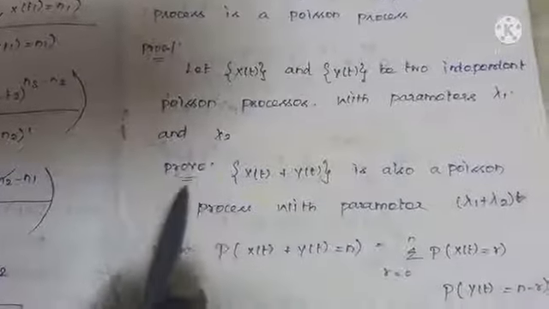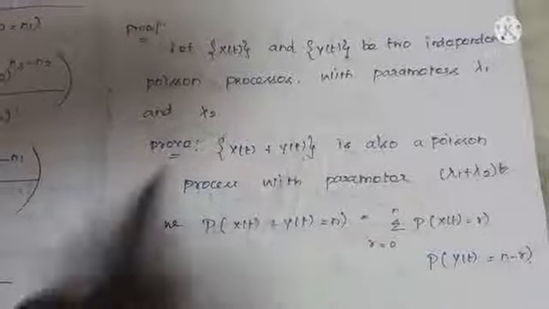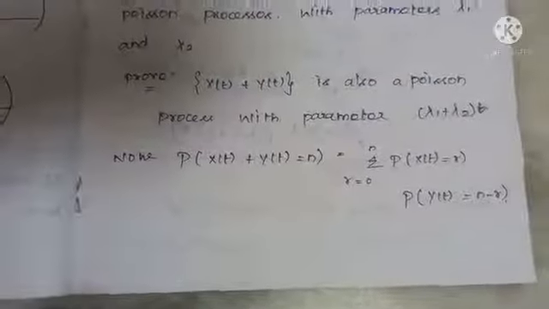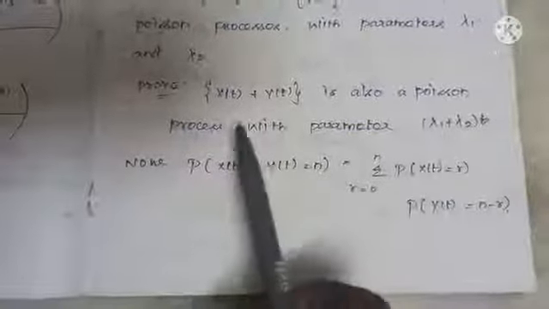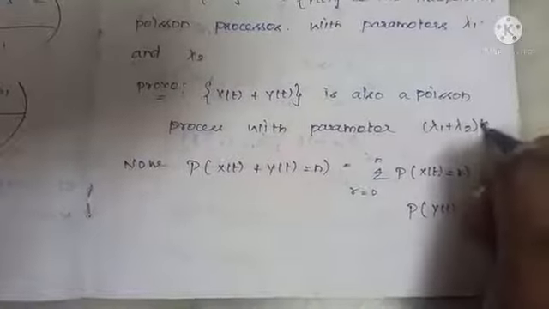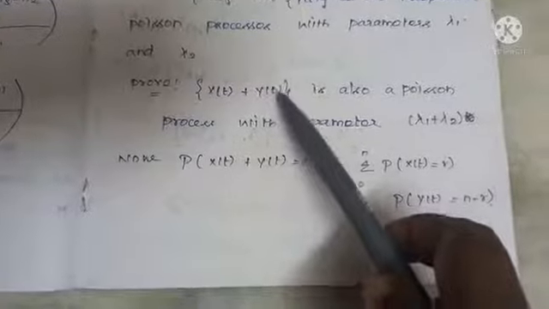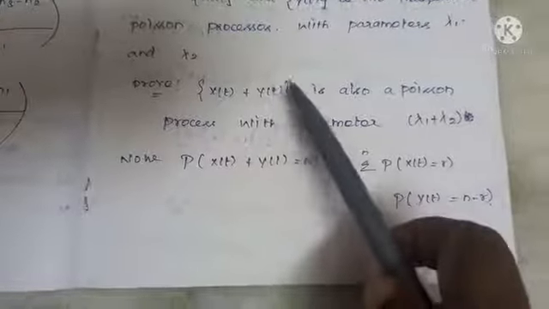And we have to prove the sum of these two is also a Poisson process. The sum of two independent Poisson processes is a Poisson process. So we have to prove the sum of these two is also a Poisson process with parameter lambda 1 plus lambda 2. Now let us take probability. Listen here, I am going to use the probability law of Poisson process to prove this property. Let us take P of X(t) plus Y(t) equal to n.